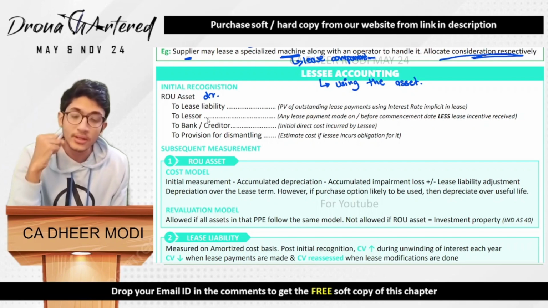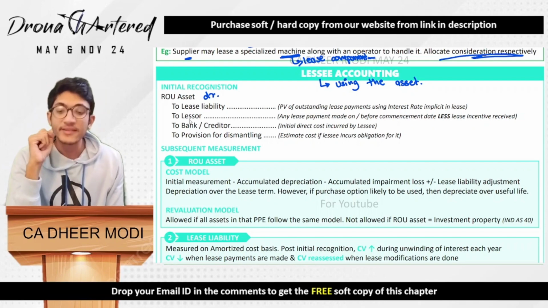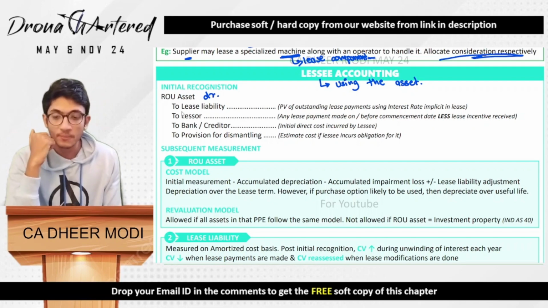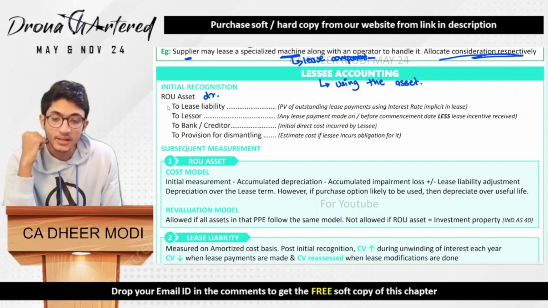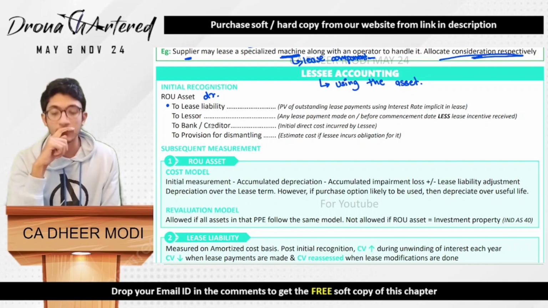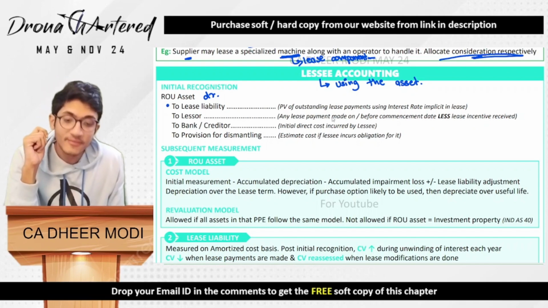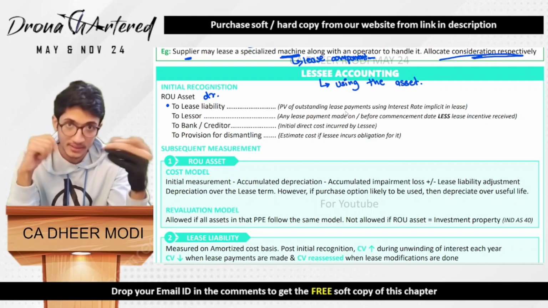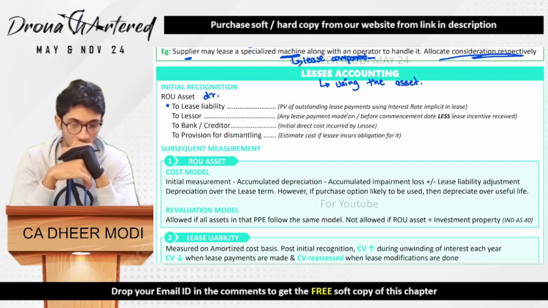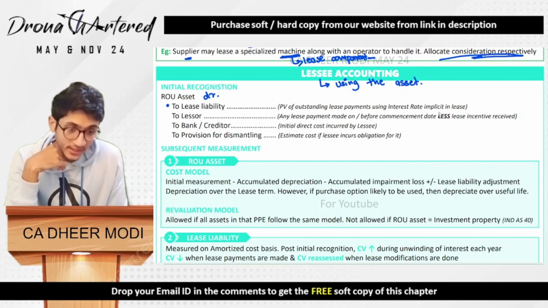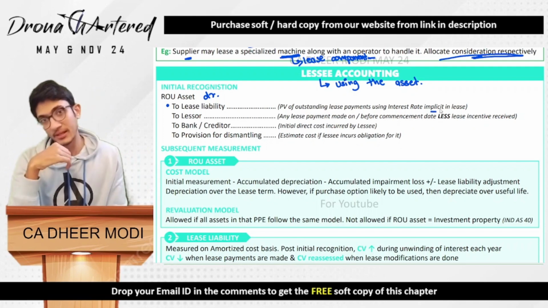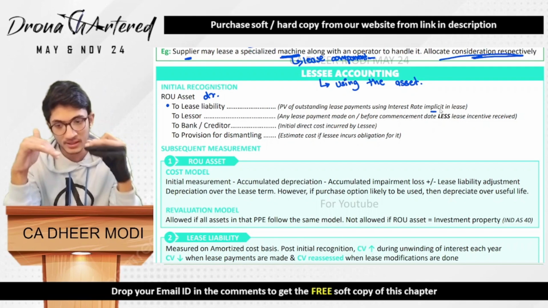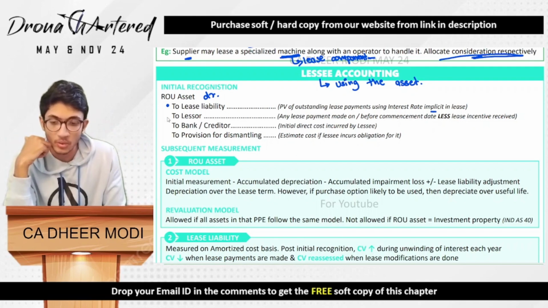And what is the liability? Your liability is lease liability, the payments that you have to make. So to lease liability, this is your first credit entry. This is your present value of outstanding lease payments. So basically, whatever lease payments are outstanding, whatever lease payments you have to make, using the interest rate implicit in the lease, you have to discount them, bring them to present value. This is your lease liability amount.